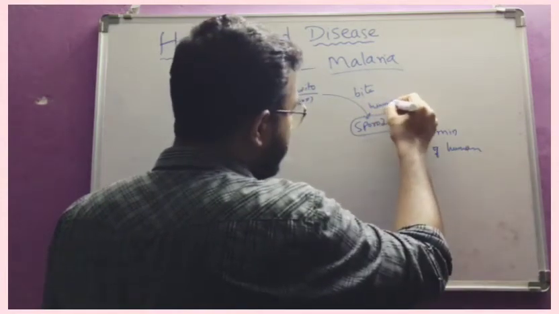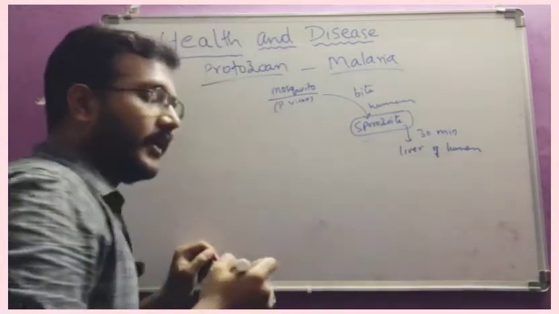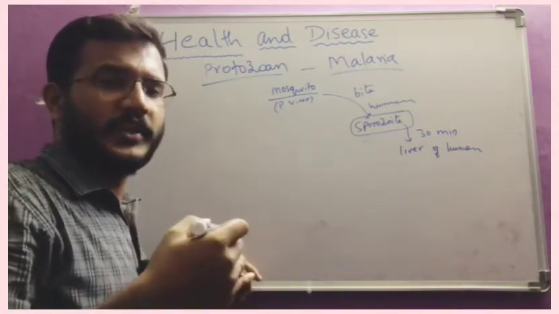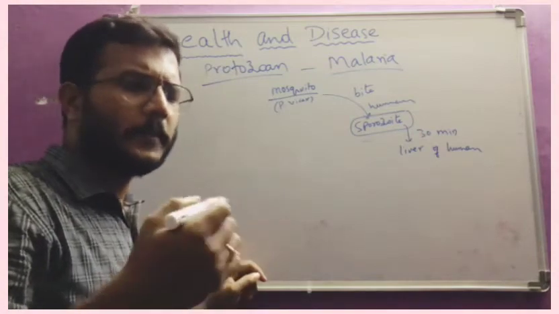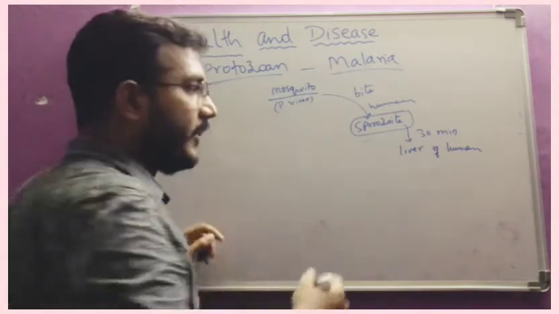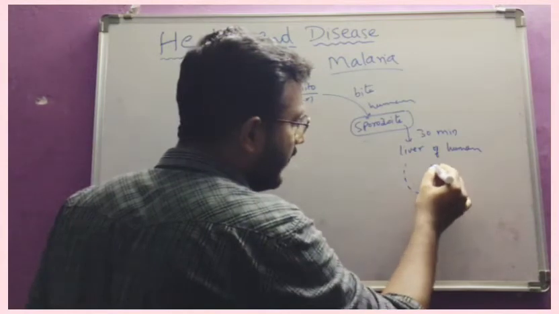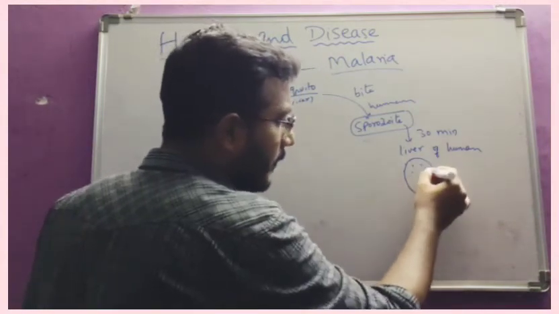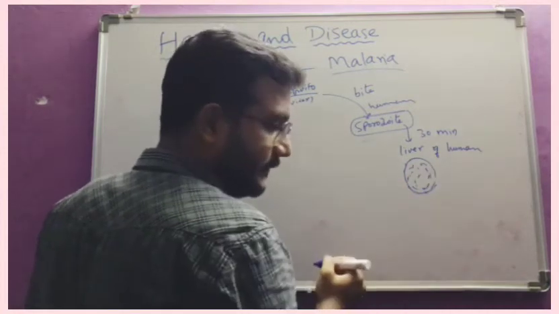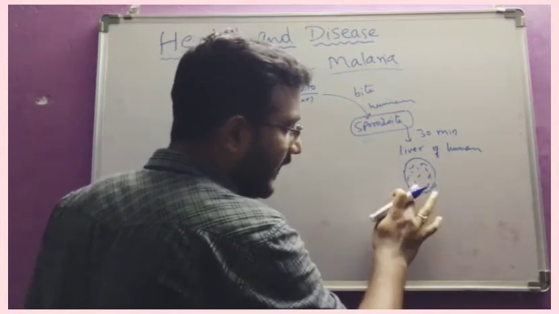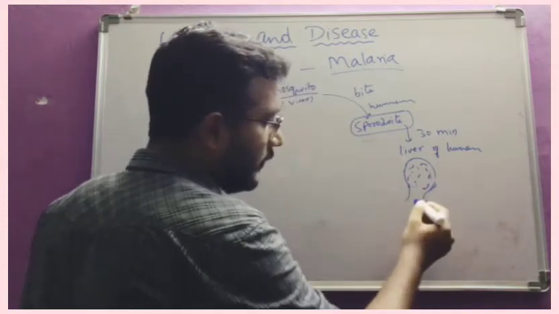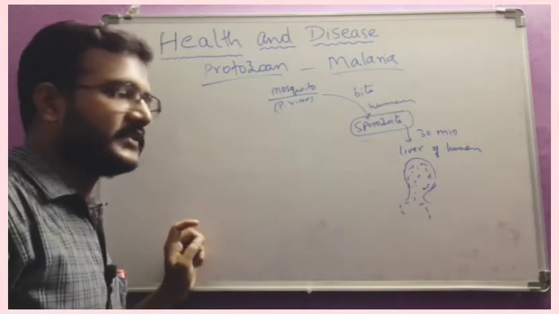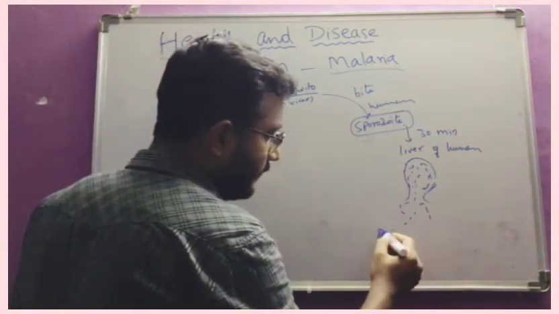So here it enters into the human. It enters into the liver. There it will reproduce asexually by fragmentation, binary fission. It will multiply. In this liver cell, for example one hepatocyte, the population of the Plasmodium increases, and as a result the cell will burst, so it is released outside, and after releasing from the liver cell it reaches the RBC.